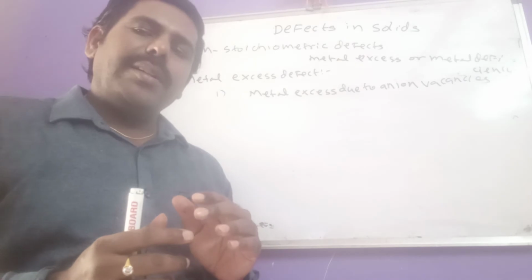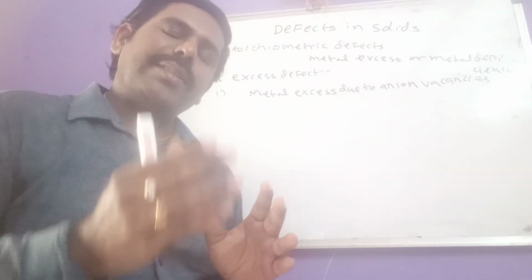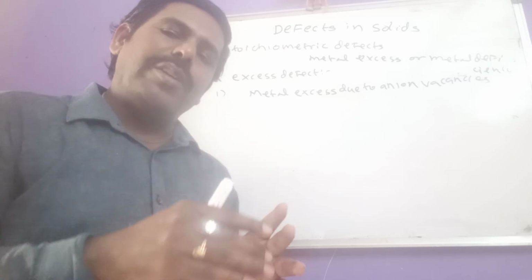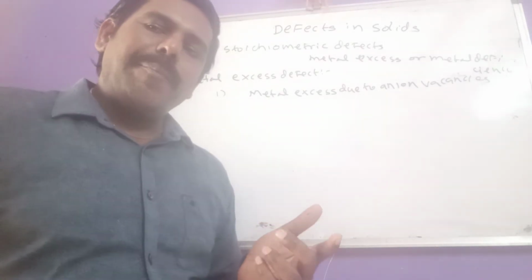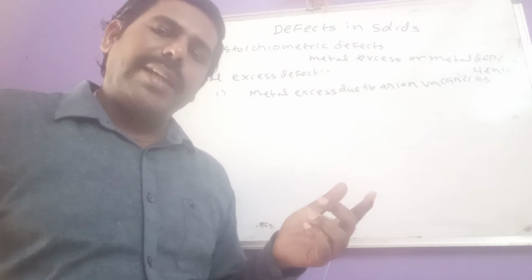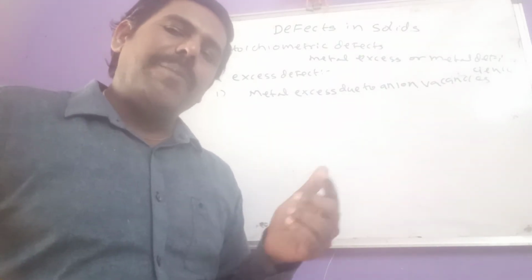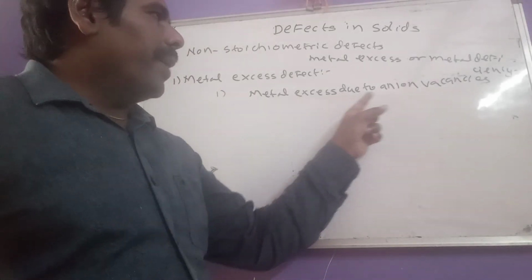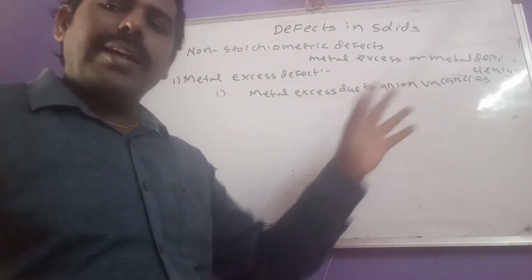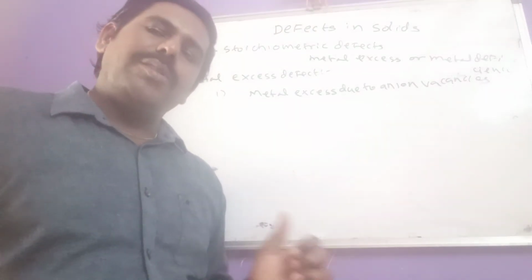That means the anion site is vacant and that is occupied or captured by which one here? Electron. So if an anion disappears from the lattice site, creating one vacancy which is captured by an electron, that is said to be which one here? Metal excess due to anionic vacancies. So let us see what are the examples here.